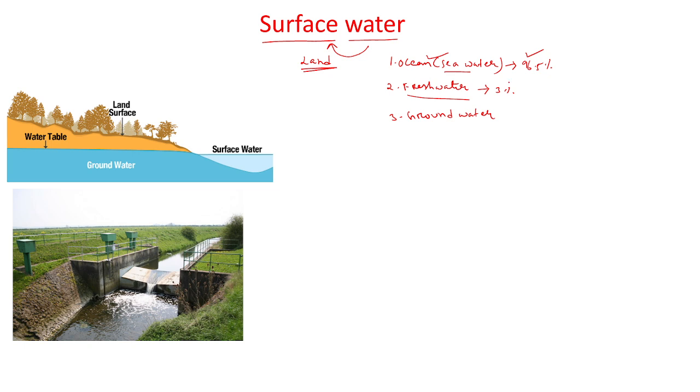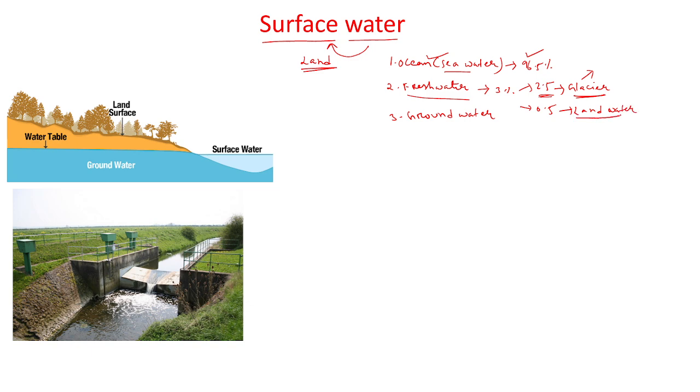Out of that, 2.5% is locked in glaciers, that means in the Antarctic region or in Greenland, where it has already converted into snow. So only 0.5% is present on the surface, that means the land water.